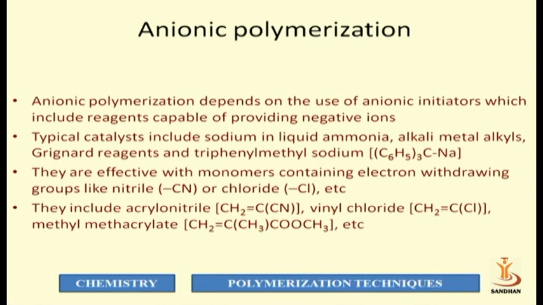Typical catalysts include sodium in liquid ammonia, alkali metal alkyls, Grignard reagents and triphenylmethyl sodium. These are the initiators used in anionic polymerization. They all produce a negative charge species which adds to a monomer and initiates the chain reaction.